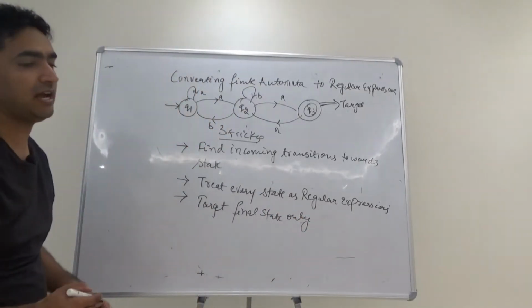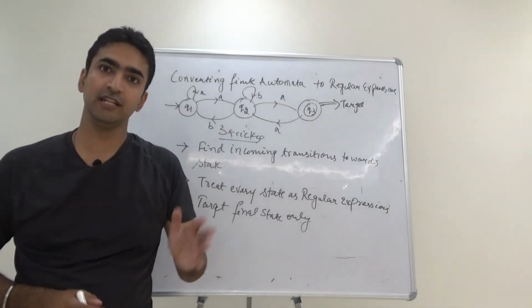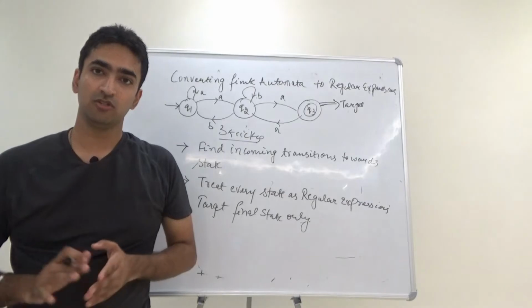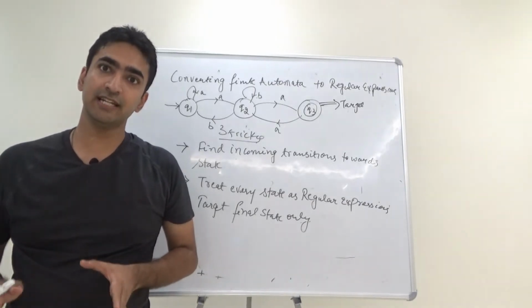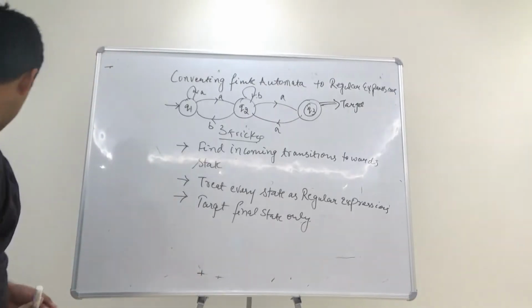If I have to target anything, I need to target only the final state, because the final state gives us the entire answer. If we get the value of the final state as a regular expression, that will be our entire answer, right?